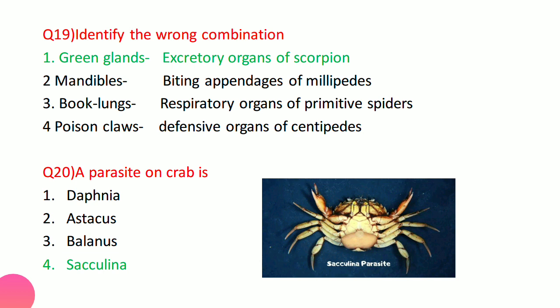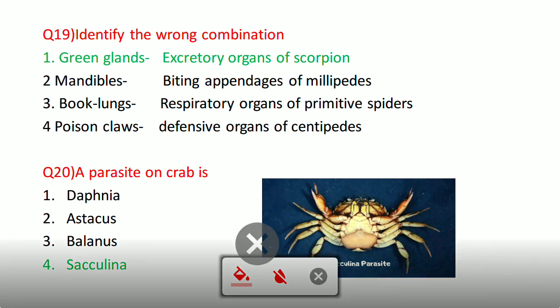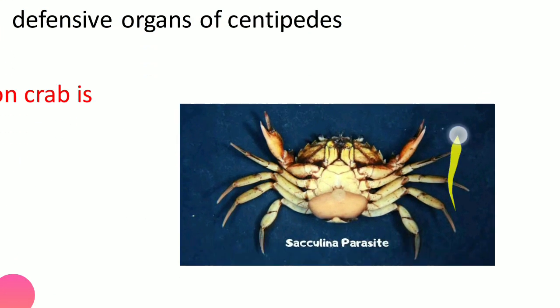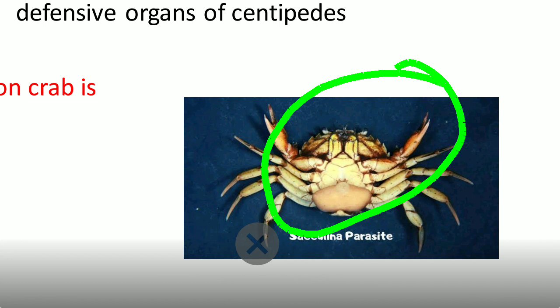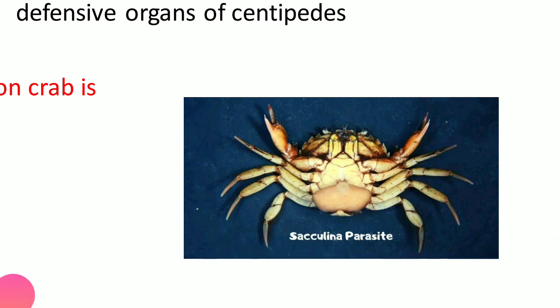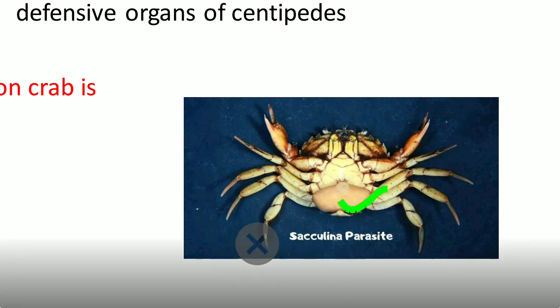Now coming to the parasite on the crab. See, this is very important actually. Now I'll show you the diagram. See, this is a crab. Here you can see this small structure. This is Sacculina. This is a parasite which always attacks crabs.